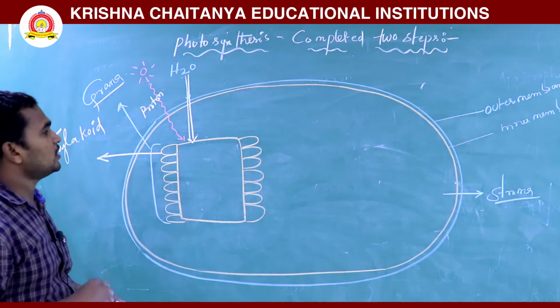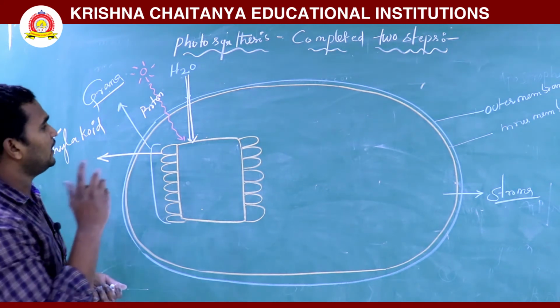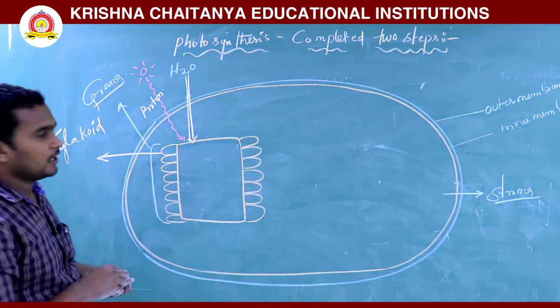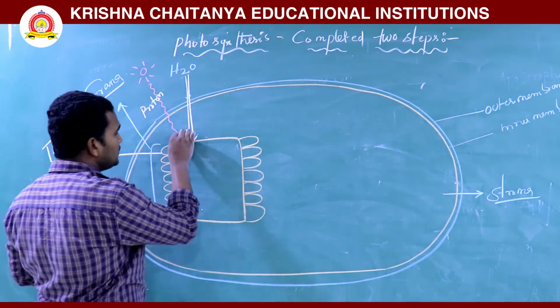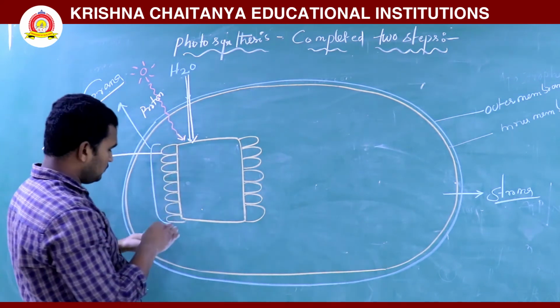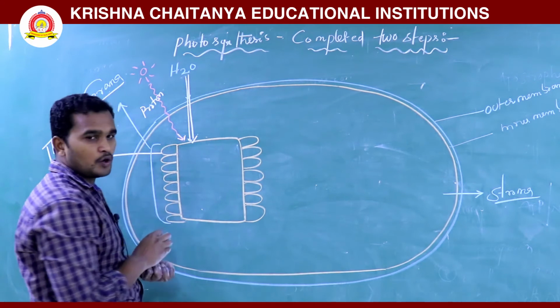Photosystem 1 and photosystem 2 are there. We will discuss that in detail. This mainly uses light energy and water.